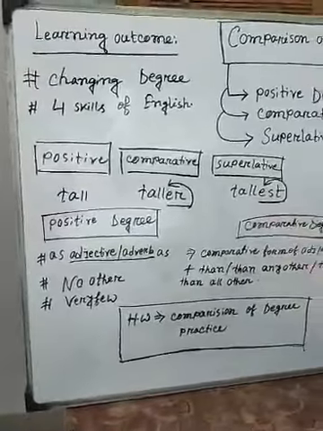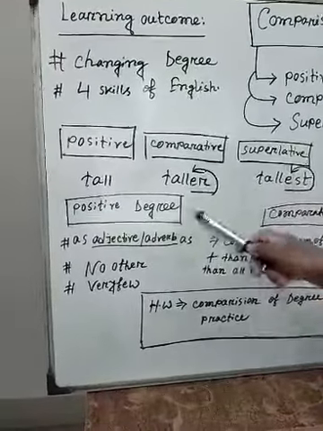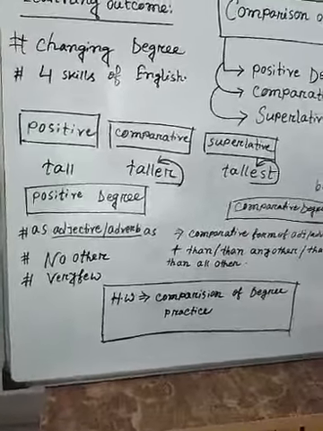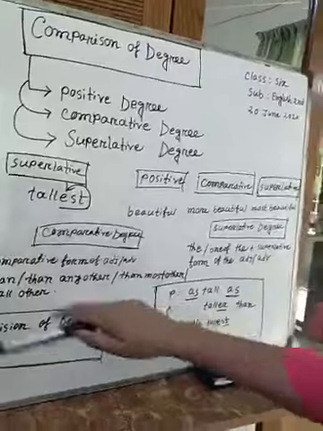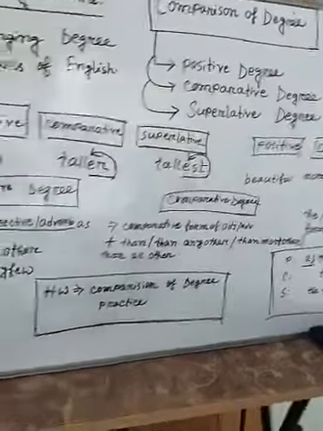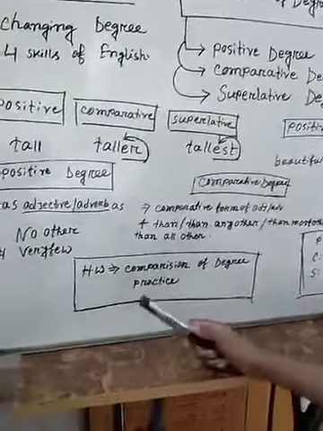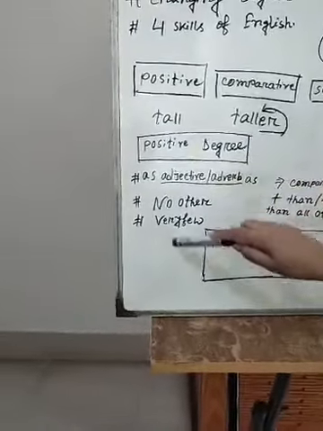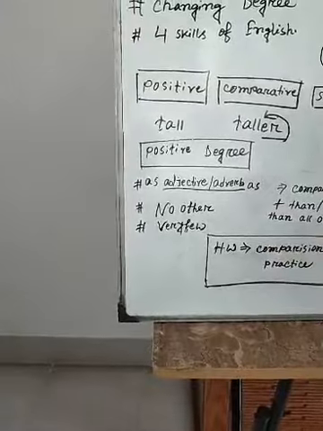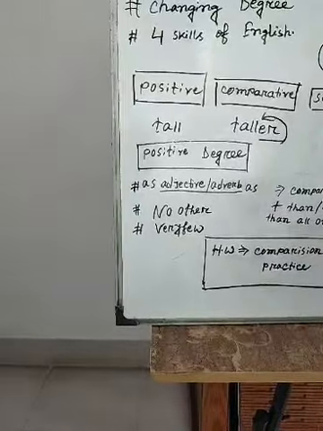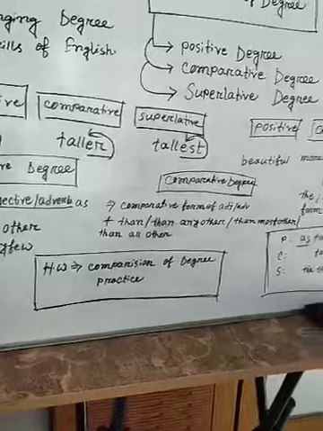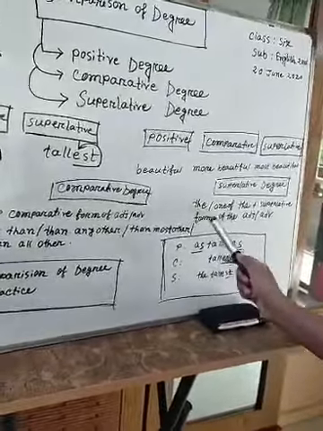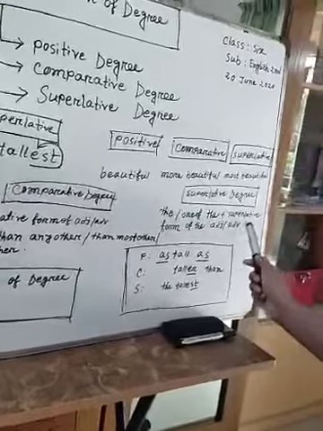First of all, we should know how we make the form of this adjective, how we can make the comparative form or superlative form. Here we see the comparative form and superlative form. Everything has a common symptom and common symbol. Like in positive degree, we see some common characteristics, and in comparative degree, we also see some common characteristics. And whenever we want to learn superlative degree, of course we have several characteristics also.